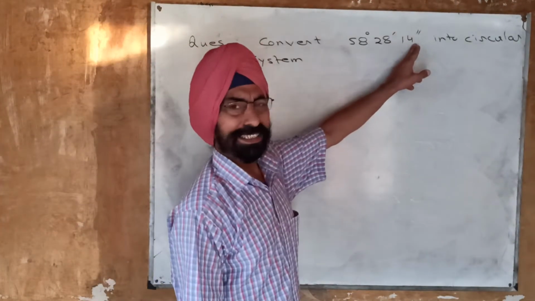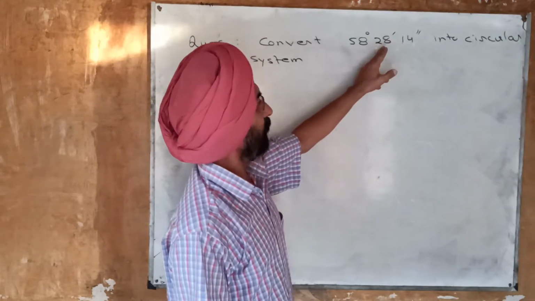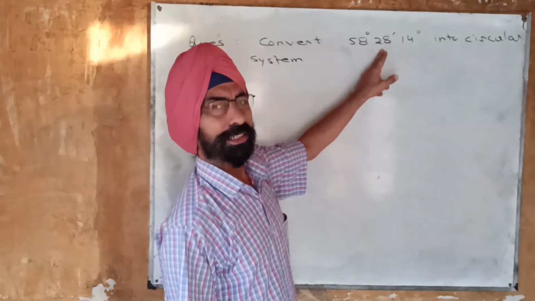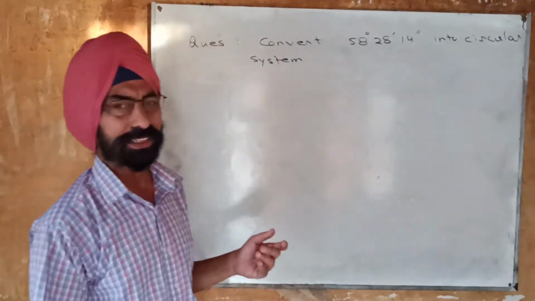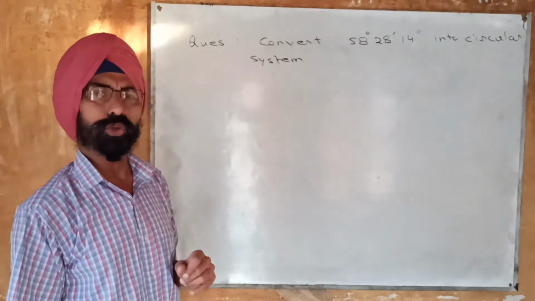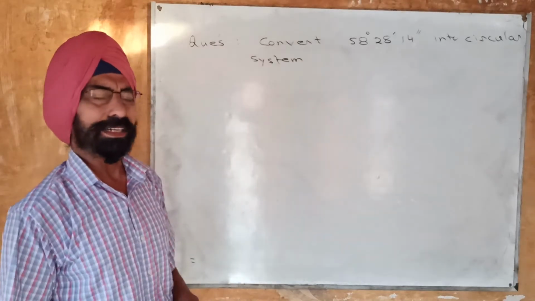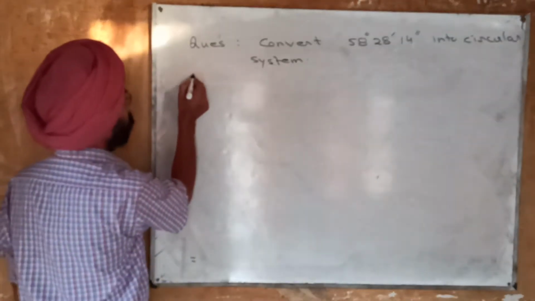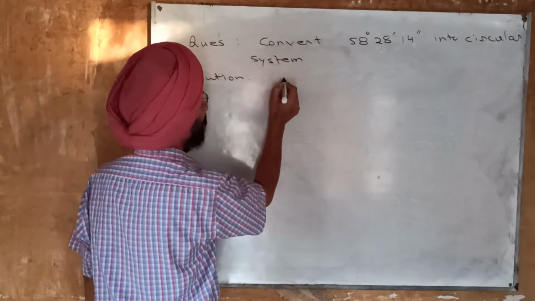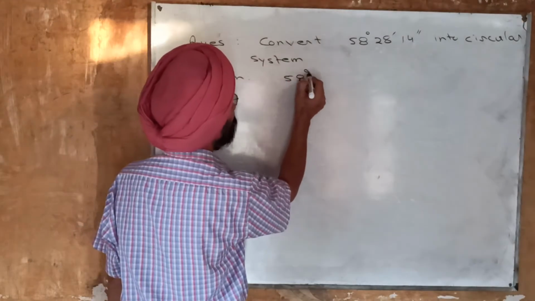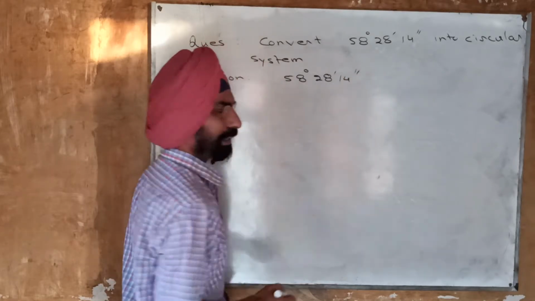First we will convert these seconds into the minutes. The minutes will be added then. The total minutes then will be converted into degrees and the degrees will be added then. And then we will use the conversion that 360 degrees is equal to 2 pi radians, and we will convert accordingly this angle into the radians. So I am going to give the solution now. Solution. Here the angle is 58 degrees, 28 minutes and 14 seconds.